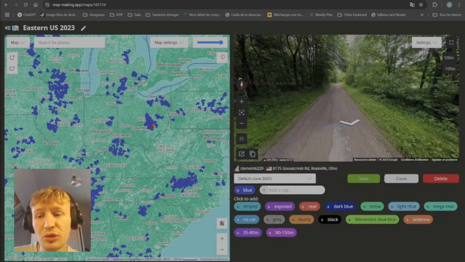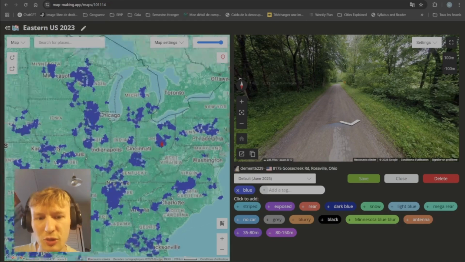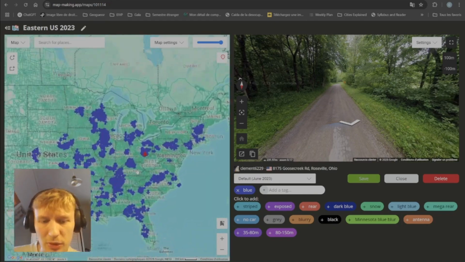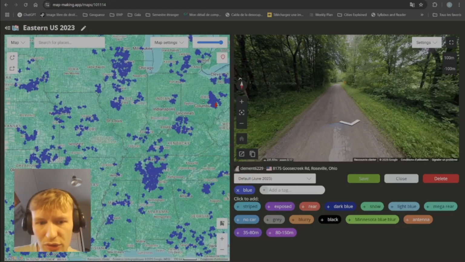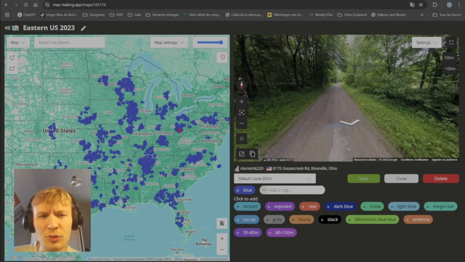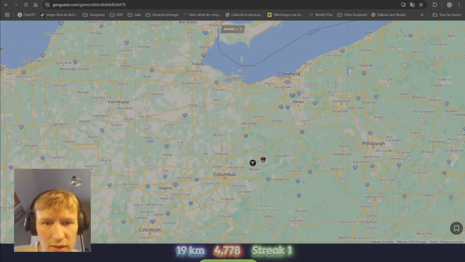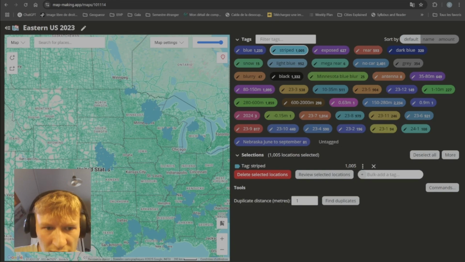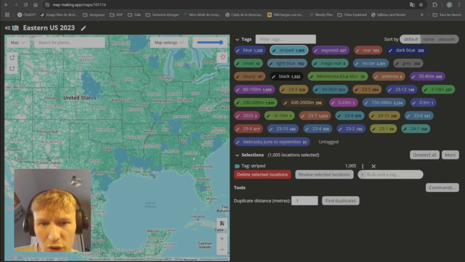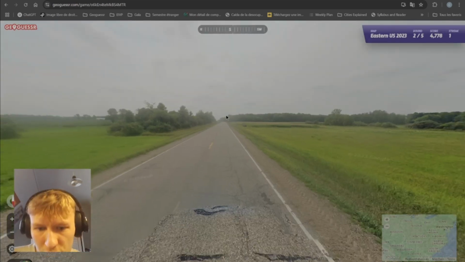Obviously, in an actual competitive game, you'll have to know all this stuff by heart, which is quite a bit of practice, but maybe not know it by heart, but get a feel of where within states the clusters are. But blue car is kind of a more difficult cluster. I wouldn't begin with this one. Striped car is way easier. It is a very nice car to begin with, because you have only one cluster really in the plains. You have a couple here in the northern Midwest, a couple in the south, and only really Vermont within the northeast. But yeah, I'll have a video come out about